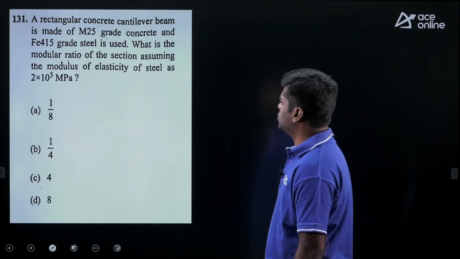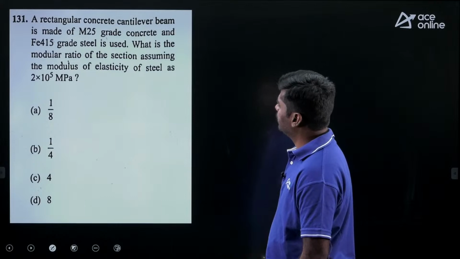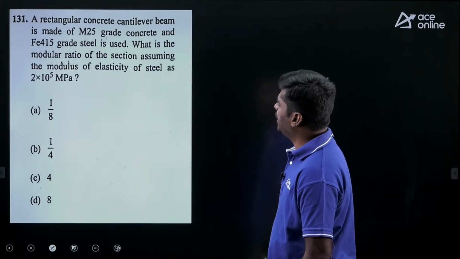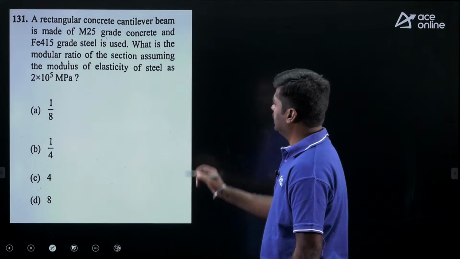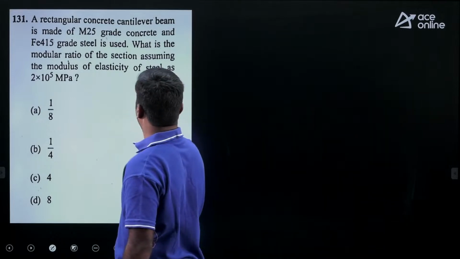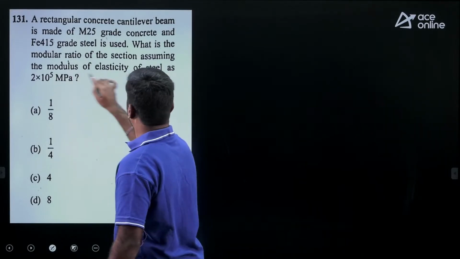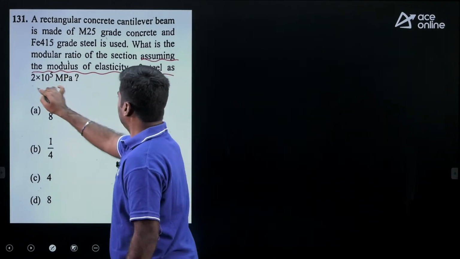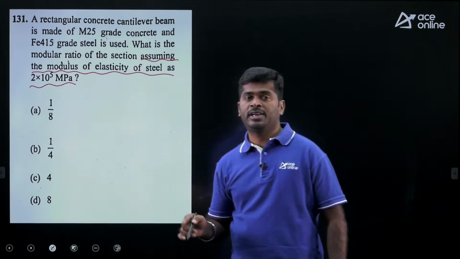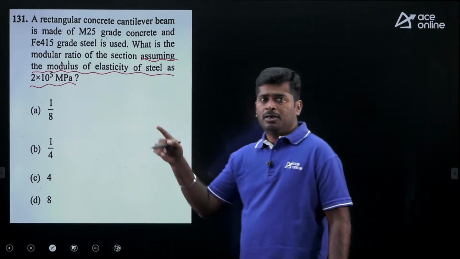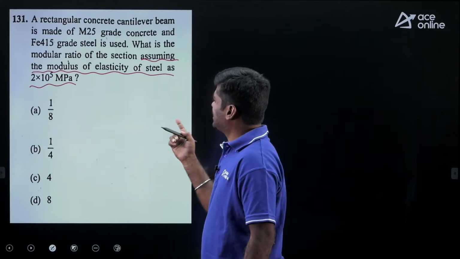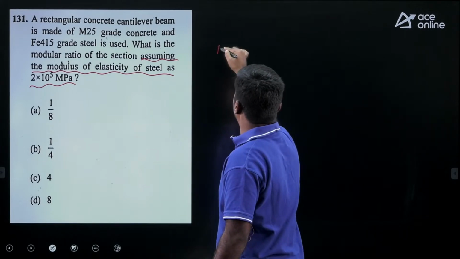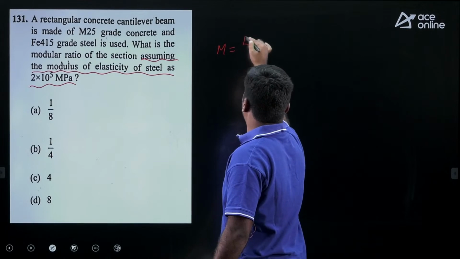What is the modular ratio of the section, assuming the modulus of elasticity of steel as 2 into 10 to the power of 5 megapascal? Suppose if it is not mentioned, then we can write the modular ratio as 280 upon 3 sigma CBC. Because here modulus of elasticity is specified, that's why we are going to write the formula for modular ratio is